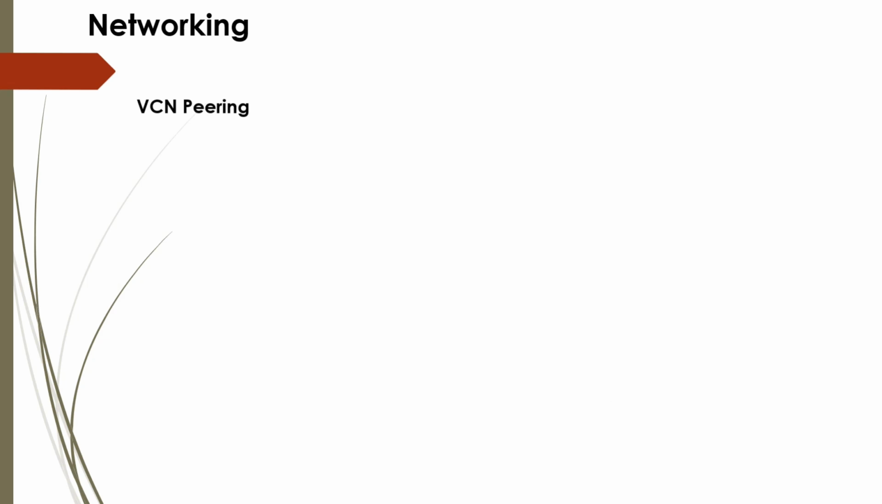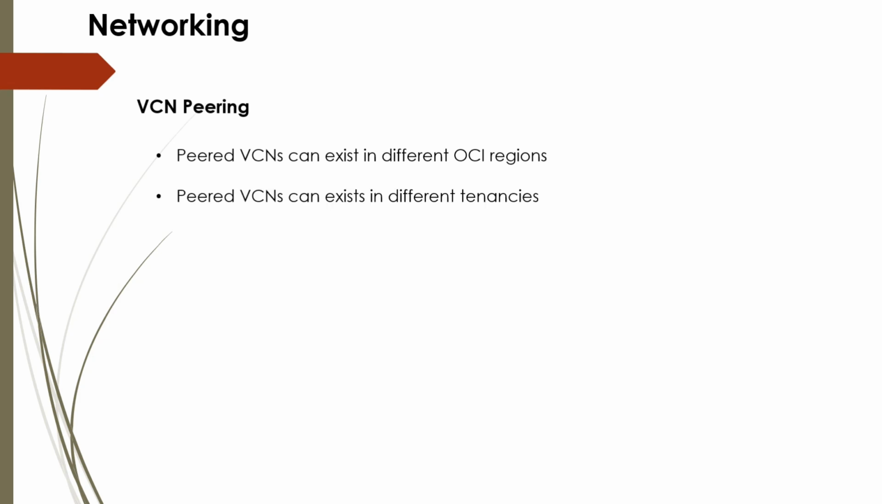Now VCN peering. Paired VCNs can exist in different OCI regions. Paired VCNs can also exist in different tenancies. So in the exam, you may see a question for VCN peering, where multiple characteristics would be given and you have to choose the correct options. So remember those properties and you should be able to answer those questions.